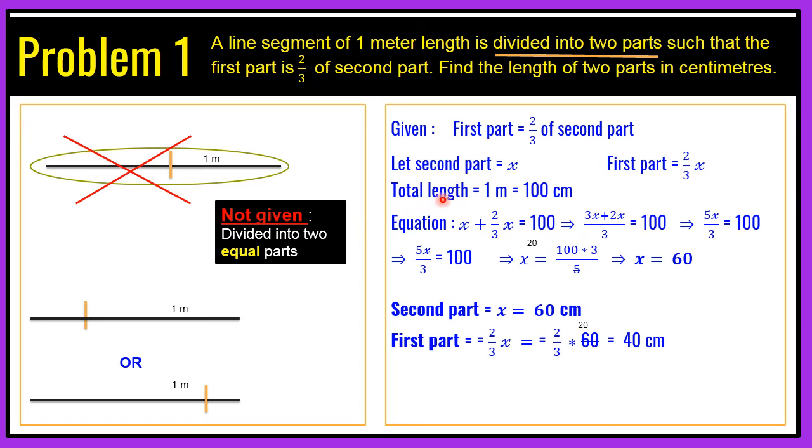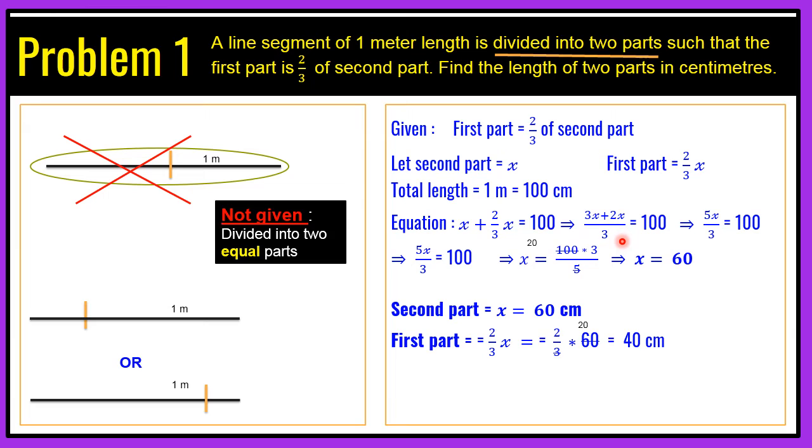Now it is given the line segment. See, again read the question. A line segment of 1 meter length is divided into two parts. Now we have two parts, and the total length of the line is 1 meter, that is 100 centimeters. It gives us an equation like this: the sum of the first part and the second part is equal to 100. So we can simply write the linear equation as x plus 2 by 3 x is equal to 100.